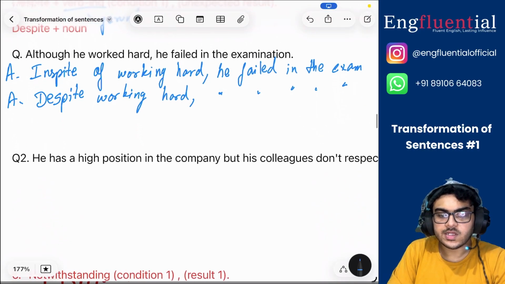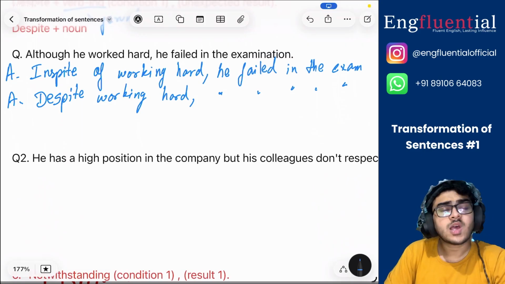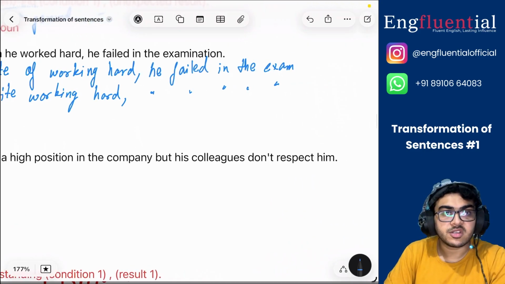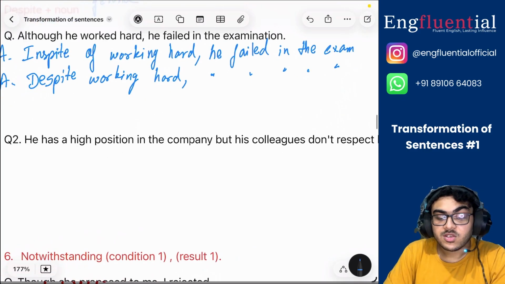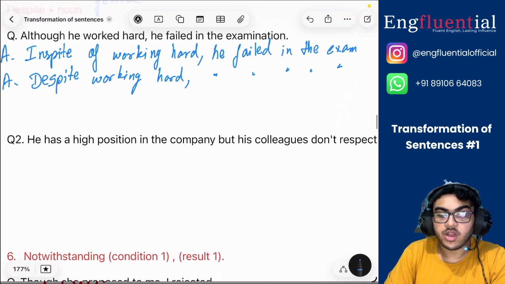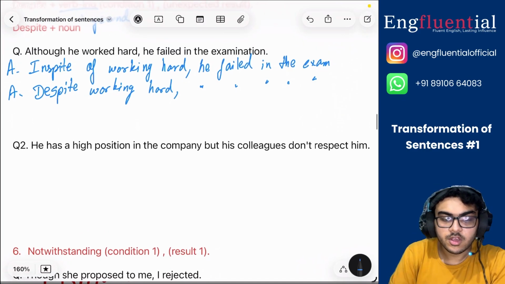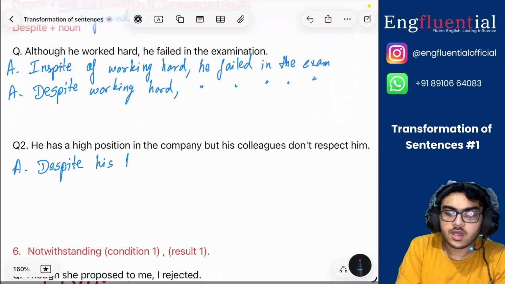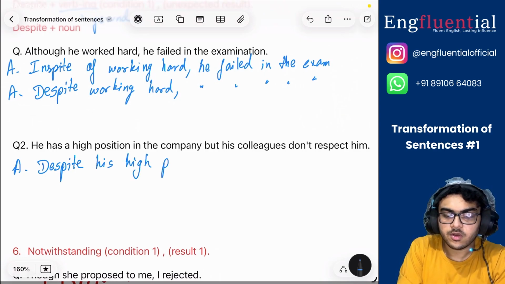Look at the second example. He has a high position in the company, but his colleagues don't respect him. Poor guy. So if I am to begin with despite, I will write, despite his high position, right? I'm just using the noun.